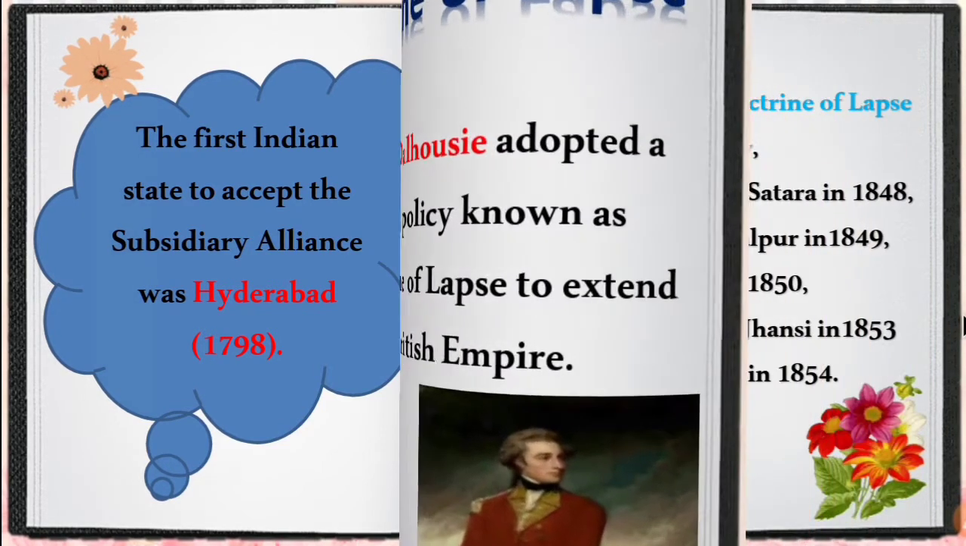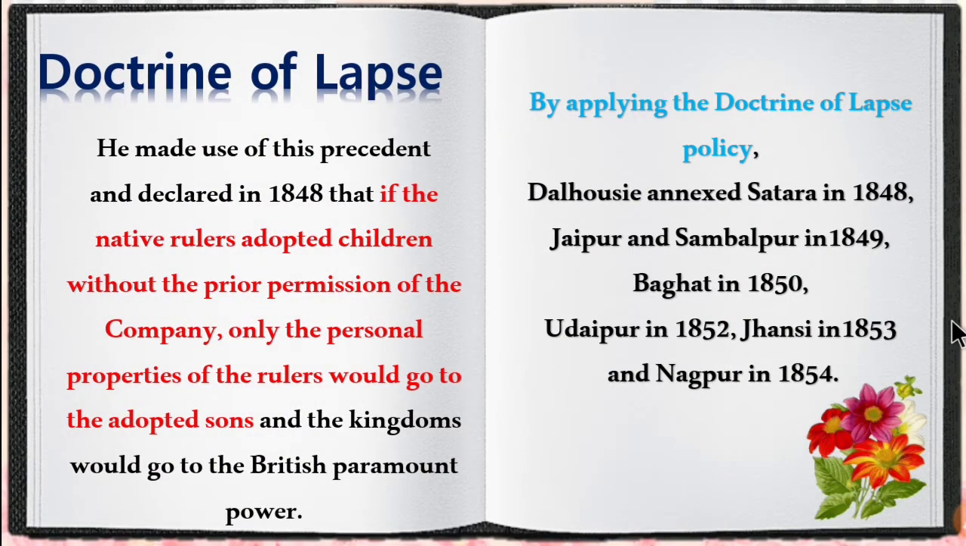Now let's see the definition of the doctrine of lapse. Dalhousie made use of this precedent and declared in 1848 that if the native rulers adopted children without the prior permission of the company, only the personal properties of the rulers would go to the adopted sons and the kingdoms would go to the British paramount power.